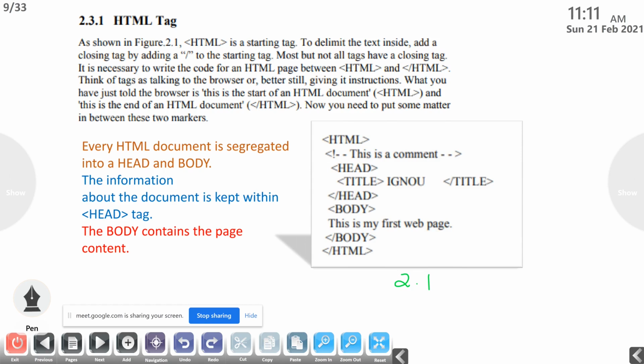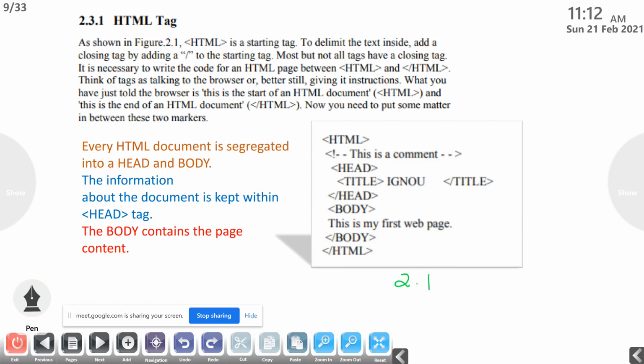So container tag contains two types of tags, that is opening tag and closing tag. The first tag for an HTML page is HTML, is a starting tag. Then to delimit the text inside, add a closing tag by adding a slash to the starting tag, that is slash HTML. So most but not all the tags have a closing tag. Most of the tags have a closing tag, but like BR, there is no closing tag. That type of tags we call empty tags.